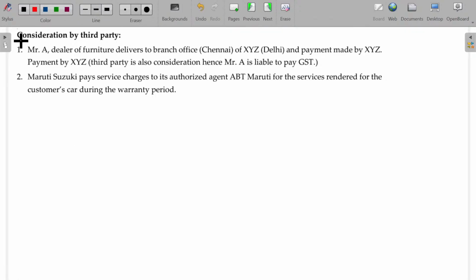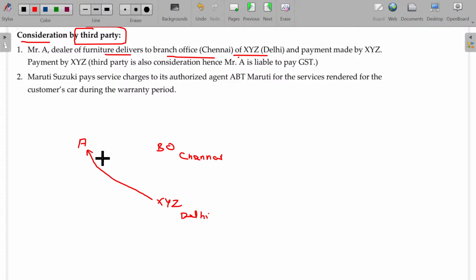Now, consideration may be payable by a third party also, as we discussed. Mr. A, a dealer of furniture, delivers to the branch office in Chennai of XYZ, whose head office is in Delhi. XYZ orders and payment is also released.